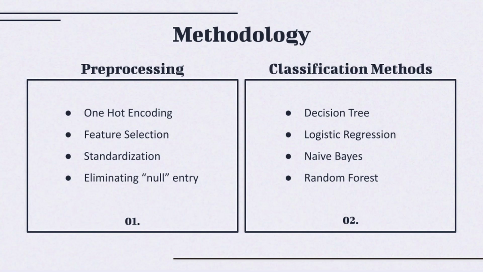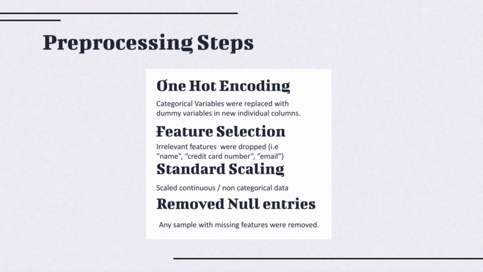For methodology, our first step was to pre-process the data, and finally we used various classification methods in order to find the model that provided the greatest prediction accuracy. For our pre-processing steps, the first thing we did was one-hot encoding for our categorical variables. Then we did feature selection. We removed any irrelevant features such as name, credit card number, email, etc. And we scaled any of the continuous and non-categorical data. And then we also removed null entries.